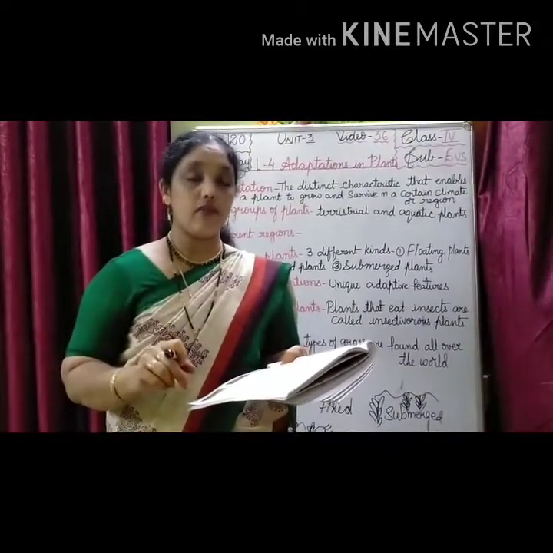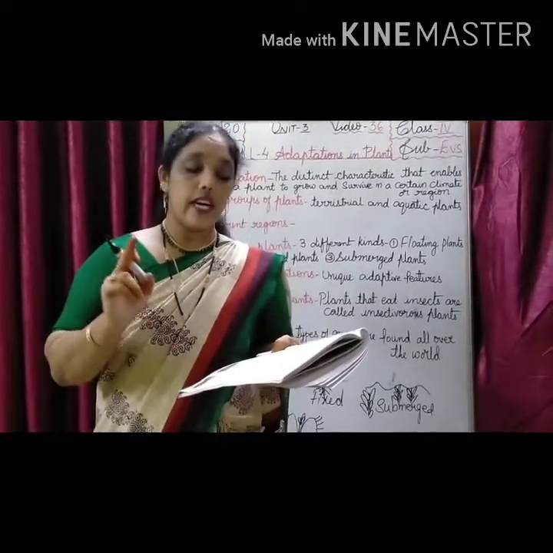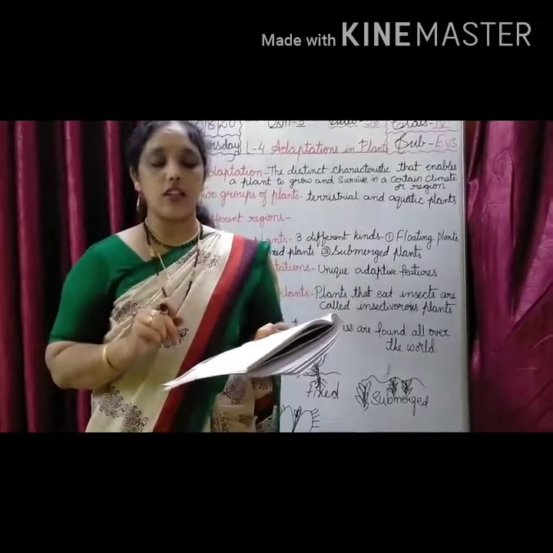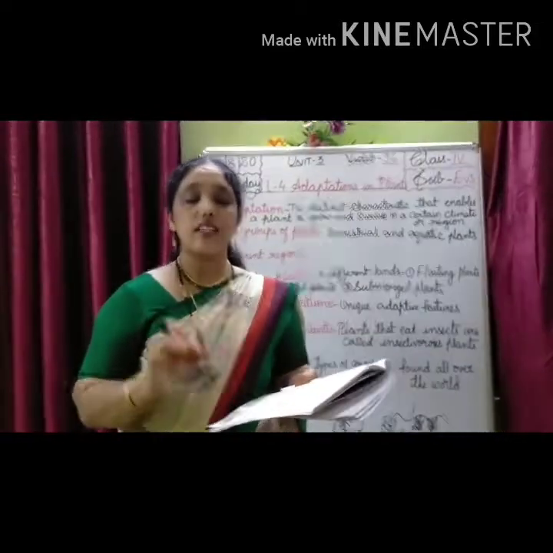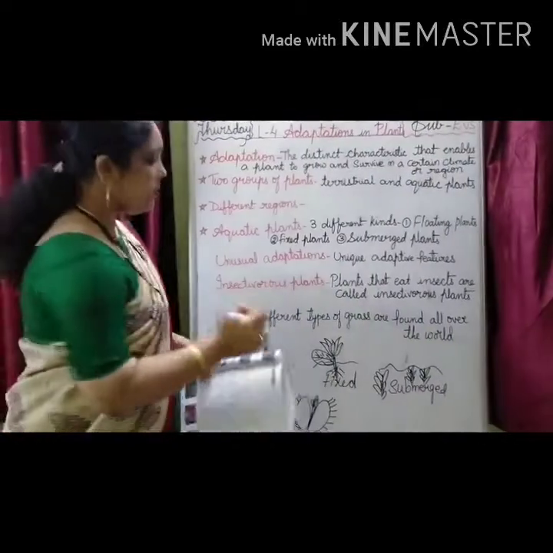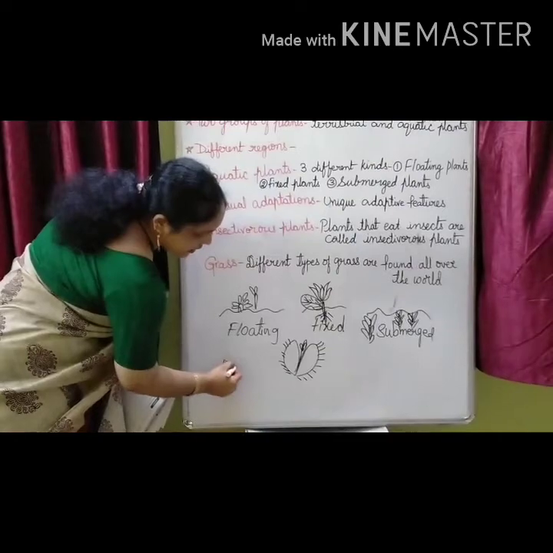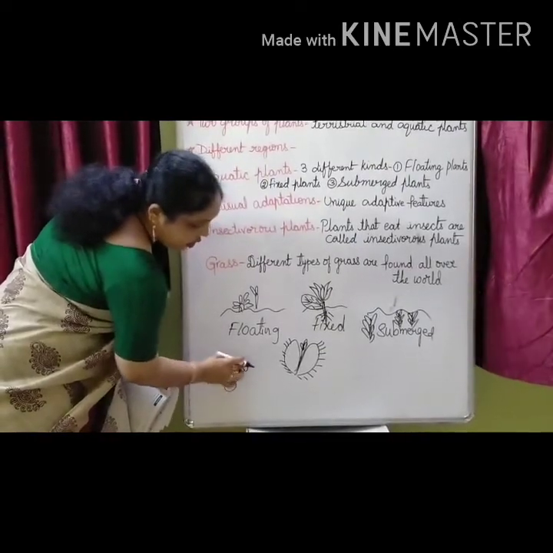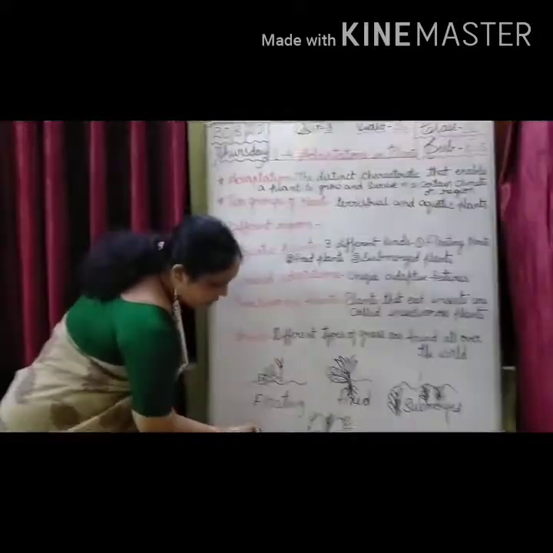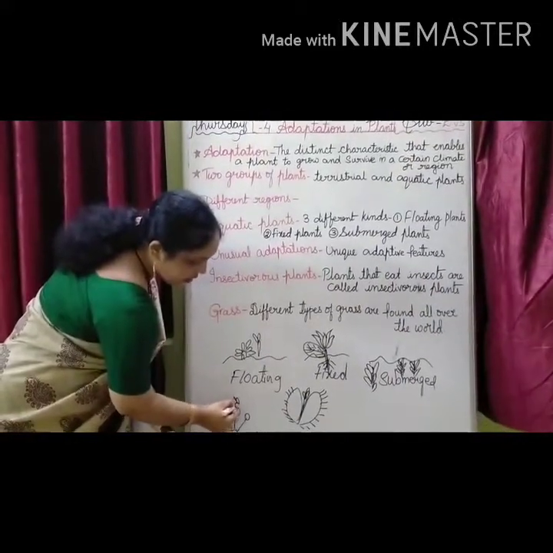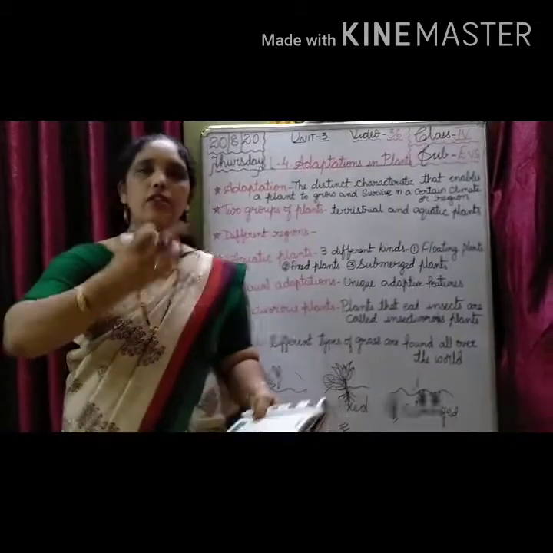Which type of plant? Which plant is it? Venus flytrap plant. Sundew is an insectivorous plant having tentacles with a sticky substance. Tentacle means like this. The flower will be like this. Here there will be tentacles. On these tentacles they have the sticky substance. When any insect comes and sits on this, it will stick to that flower. That time it will eat it.